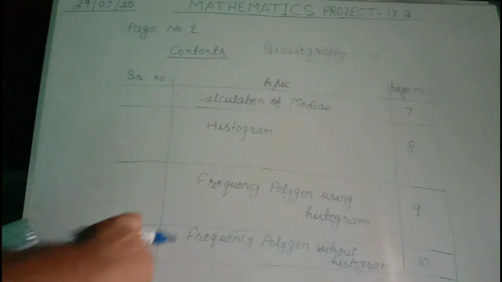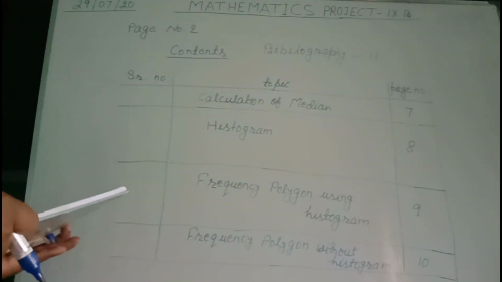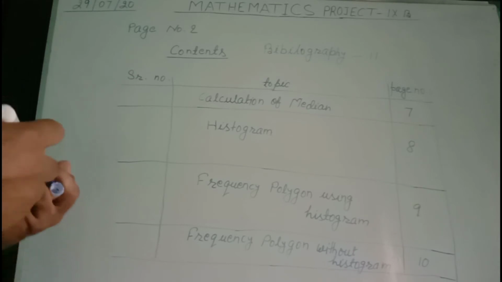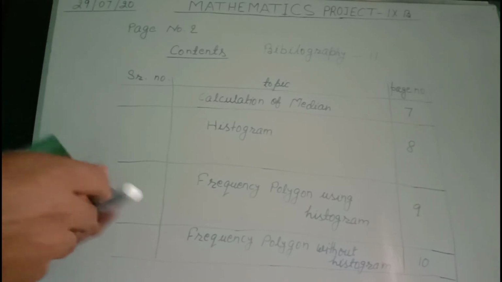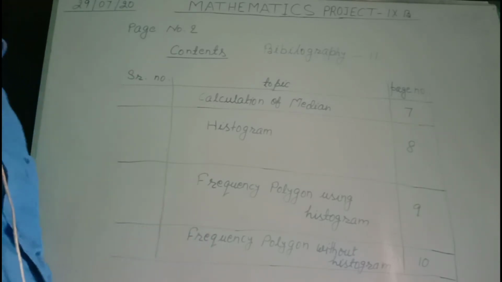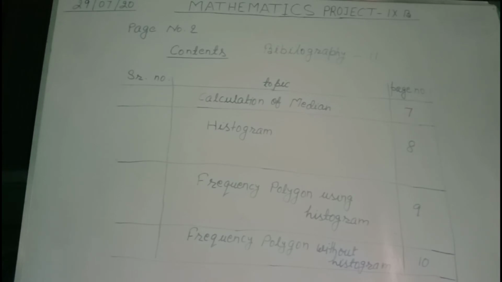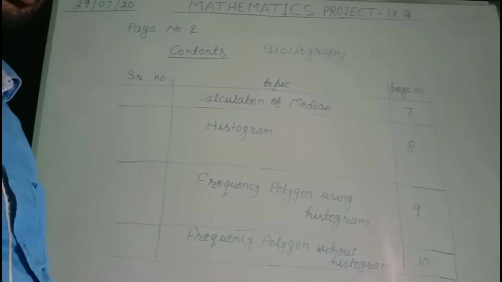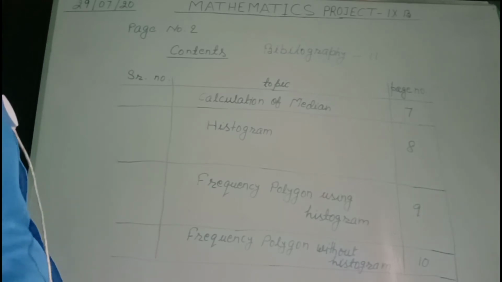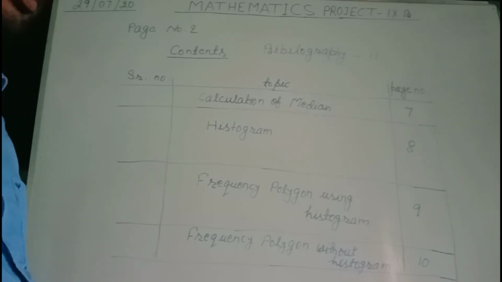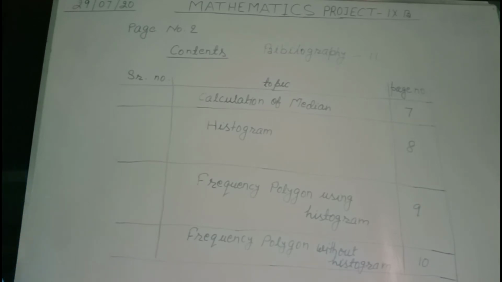What is this bibliography? In this page you will write the names of sources from where you have got all these ideas or knowledge to prepare your project work. Suppose calculation of median, you refer to the name of the chapter of your textbook from where you have learned to prepare the median.